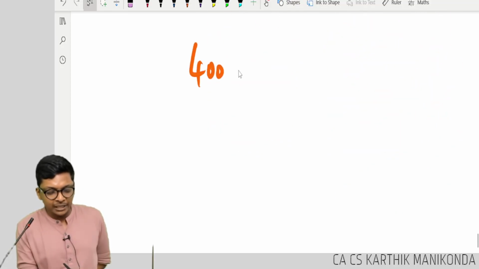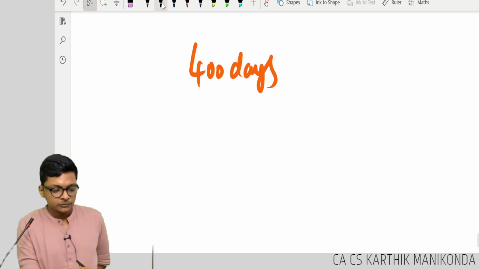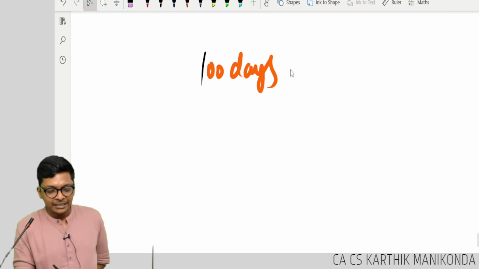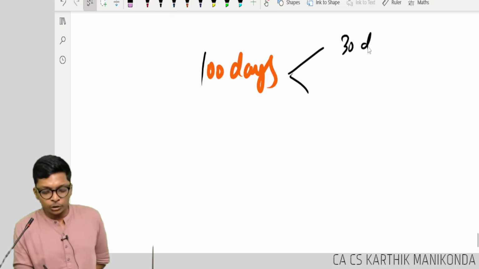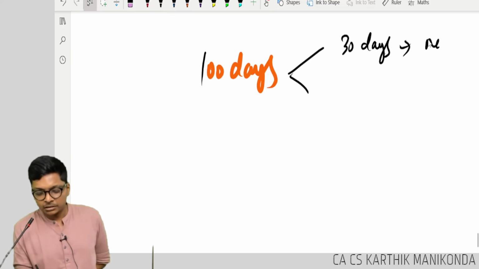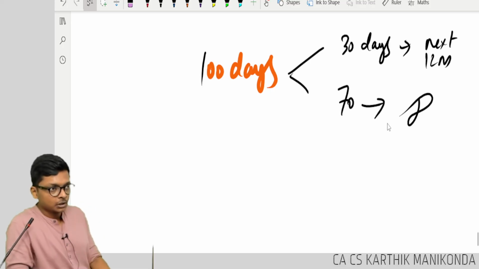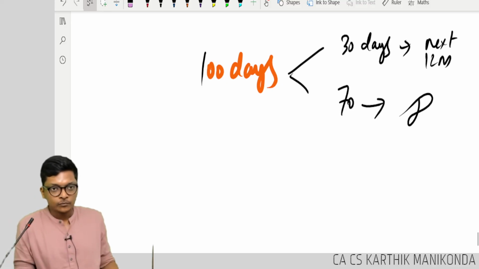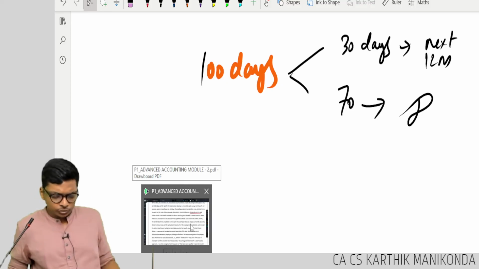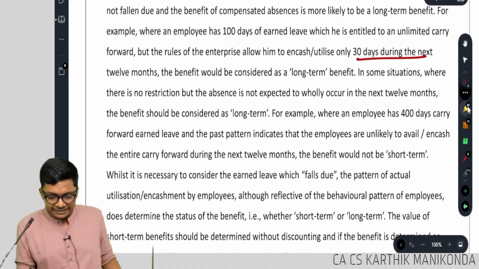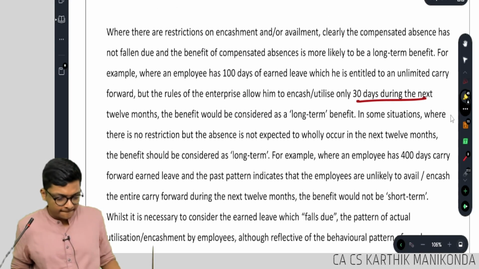Employee has 100 days of leave. In that they are saying you can use only 30 days in the next 12 months and the balance 70 days can be used anytime. Now how is it classified? 30 days short term, 70 long term. So they are saying, look at this.